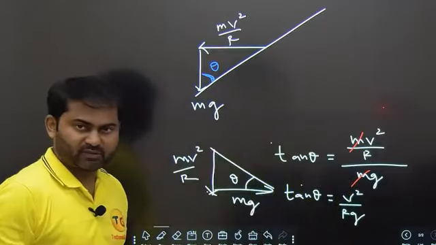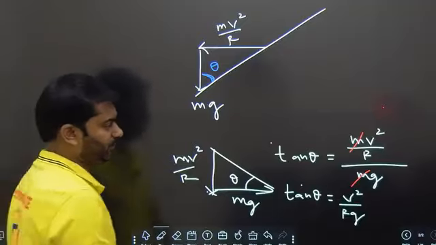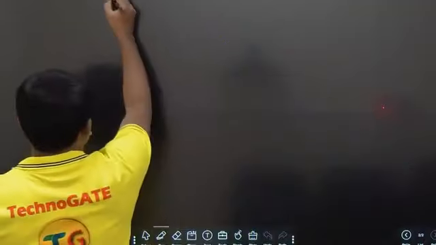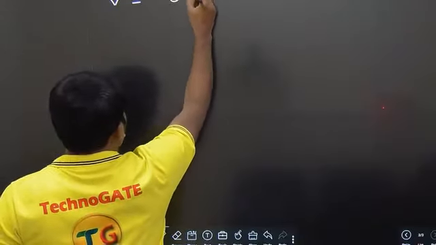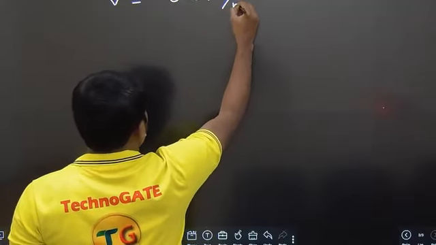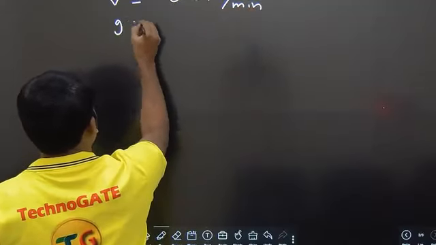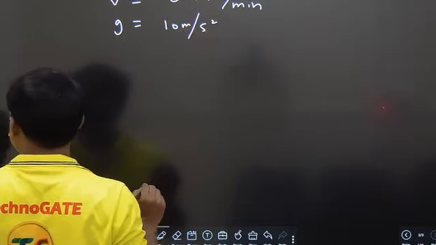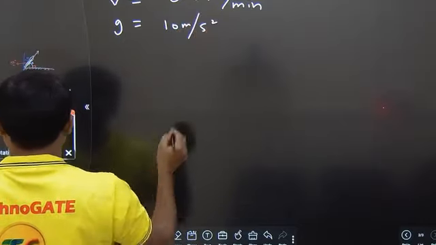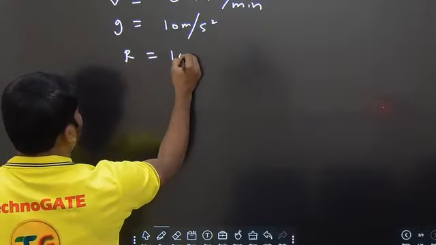So we need to substitute the value of V, R and G. In this question, V is given in the question as 0.6 kilometer per minute. G value is given as 10 meters per second square. They gave the value of G to be taken as 10 and radius of curvature is equal to 10 meters.